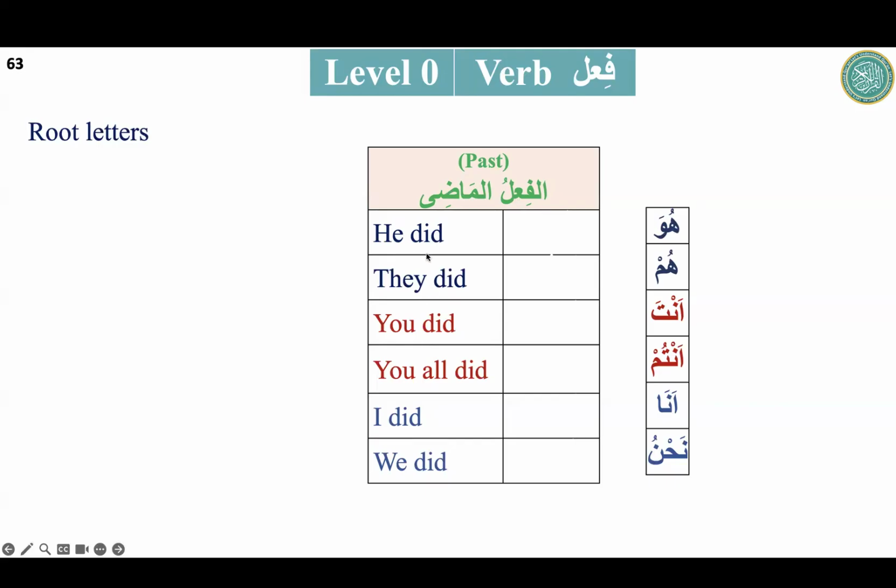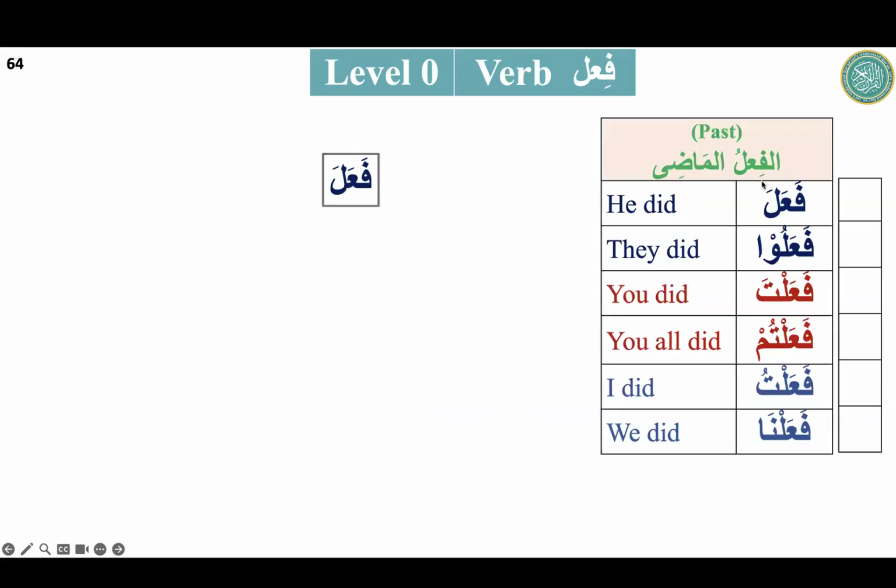But how we will make it in Arabic, you will see here. Look at that. Fa'ala. This is the first. He did. There is no he here. He is inside of that. So there is no need of huwa here. So just look at the one word, fa'ala. This is the starting word and its meaning is he did. Okay, now from the same, we will derive the next. Next should be they did. There is a change at the ending.